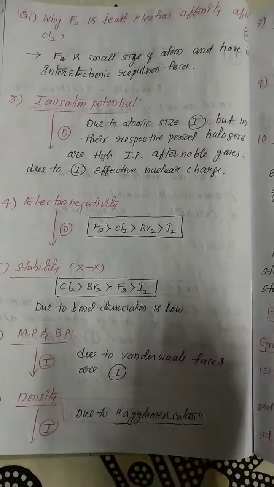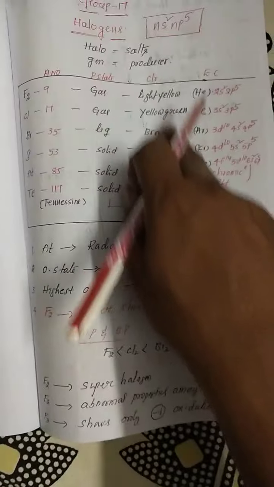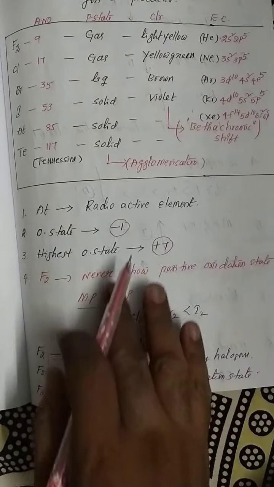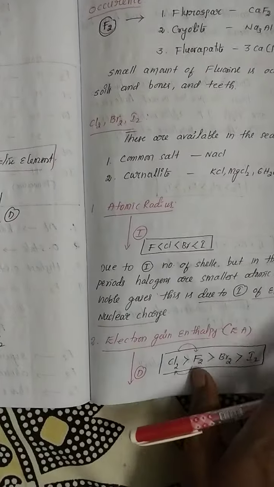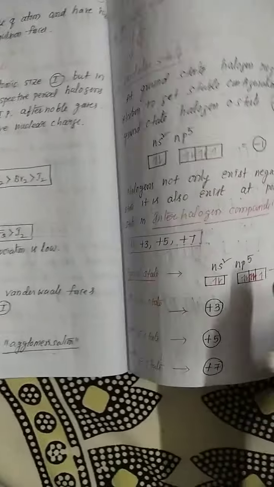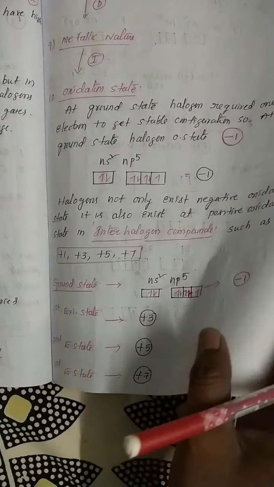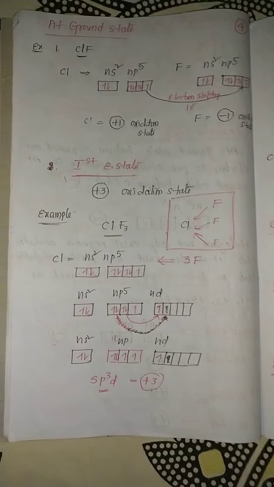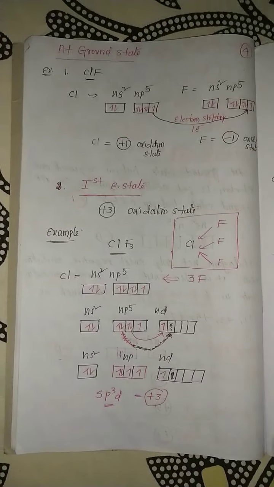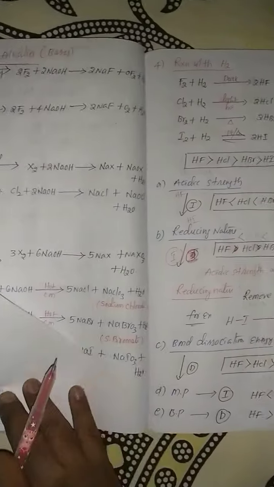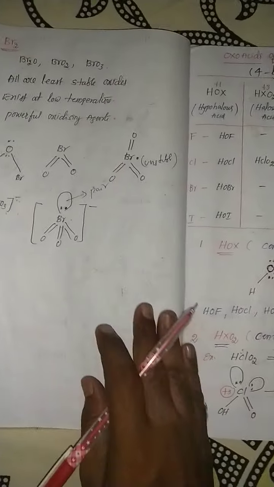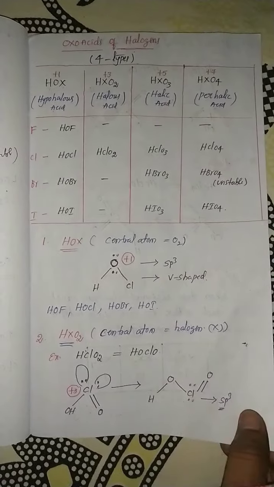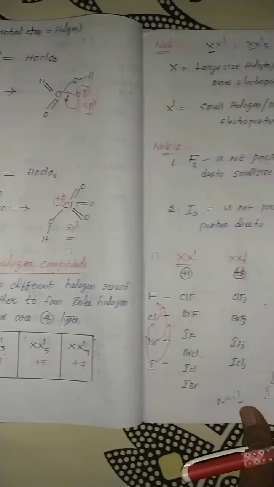See once again: the introduction part, atomic size, electronegativity, oxidation state, and after that the physical properties and chemical properties, and interhalogen compounds and oxo acids of halogens. This is the most important: oxo acids of halogens and interhalogen compounds.